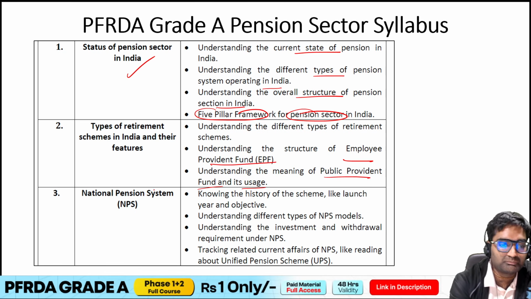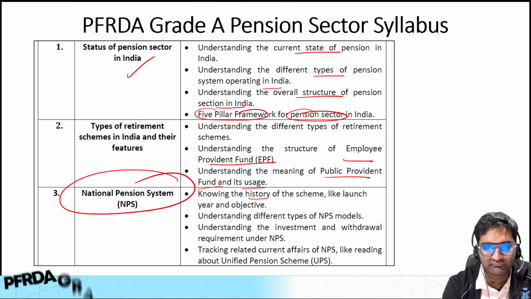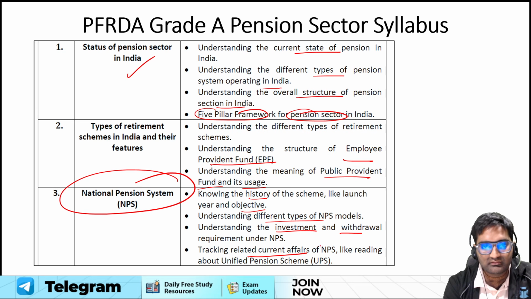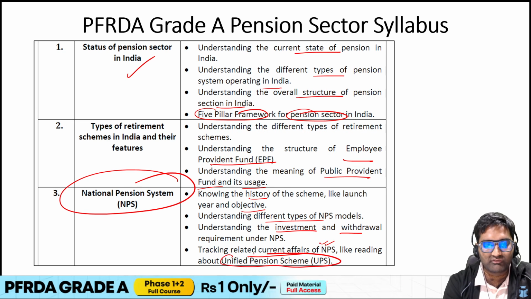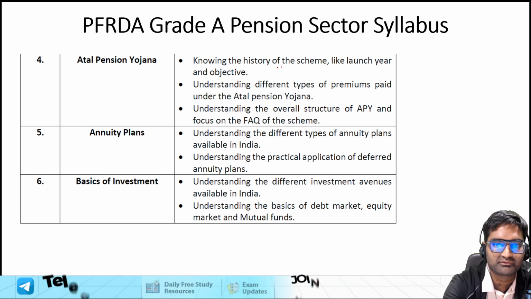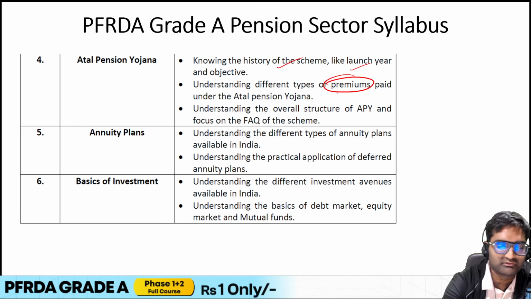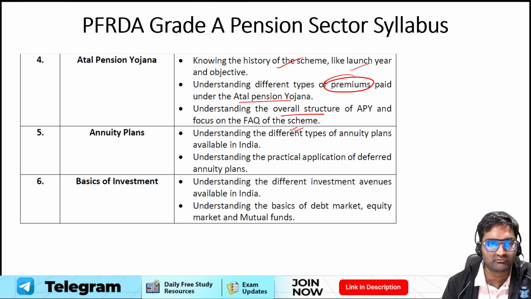Then, the most important topic I would say is NPS, National Pension System, the history of the scheme, launch year and objective, types of NPS models, investment and withdrawal requirement, recent current affairs related to that, and also Unified Pension Scheme, UPS, also the questions are asked. Atal Pension Yojana also, the same thing, history, launch year, objective, different types of premiums that are paid as far as APY is concerned, overall structure and the FAQ of the scheme, etc. All of these things are important.